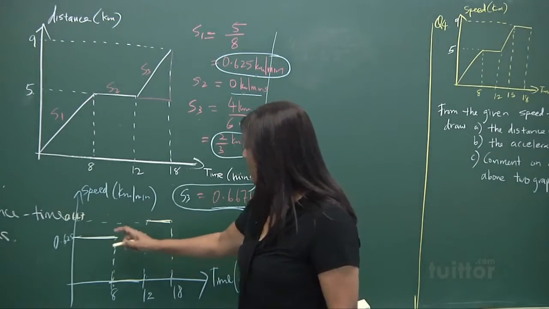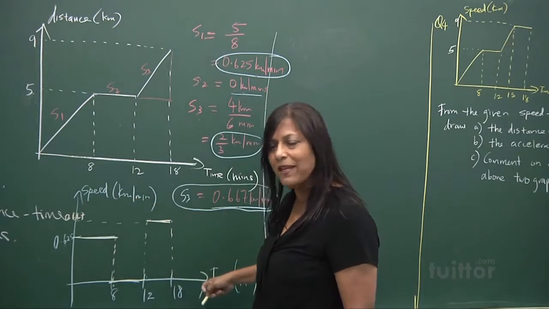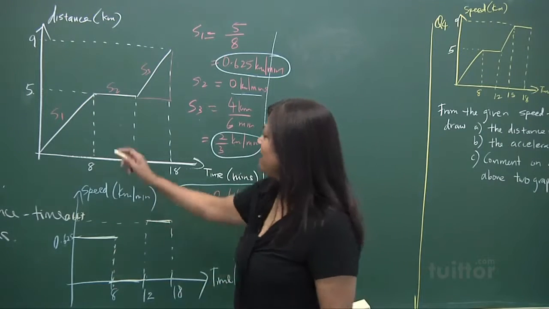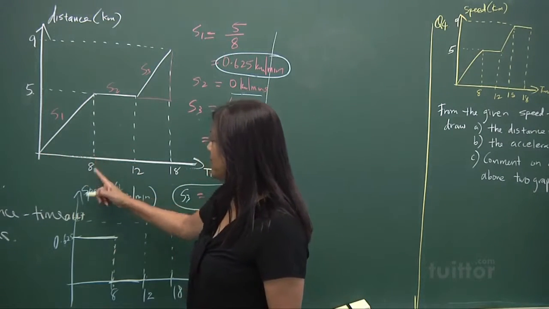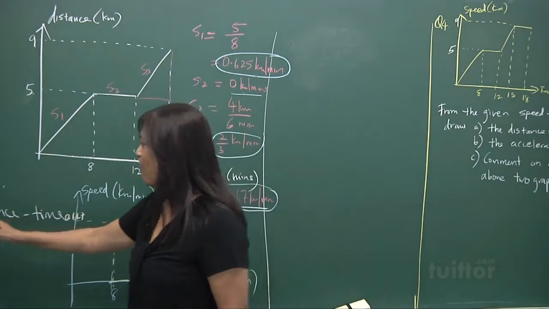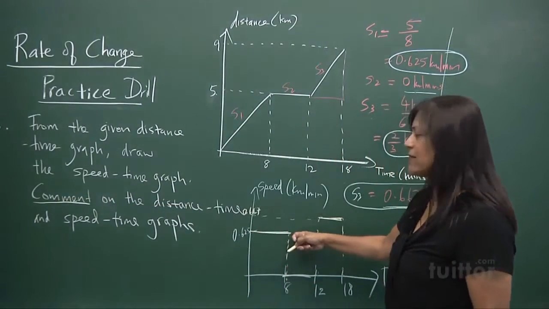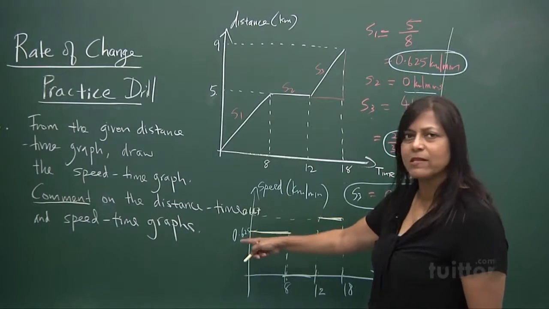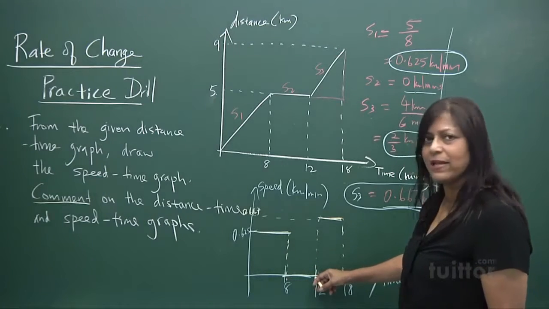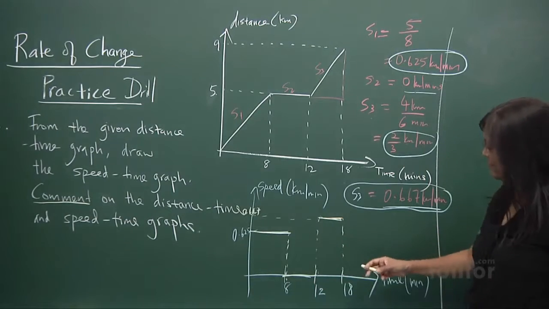So the speed time graph here is in kilometers per minute, and it's showing you the different speeds. All right? From 0 to 8 minutes, the speed is constant. That's what they ask you to comment. So this is what you write. Okay? From here to here is a constant speed at 0.625 kilometers per minute. The next part, from 8 to 12 minutes, there is no speed. The speed is 0 because no distance is moved.